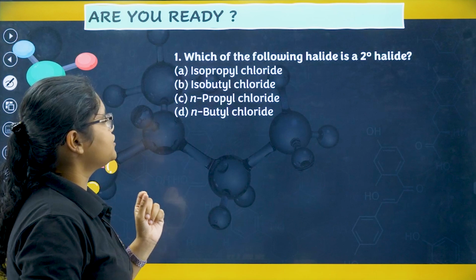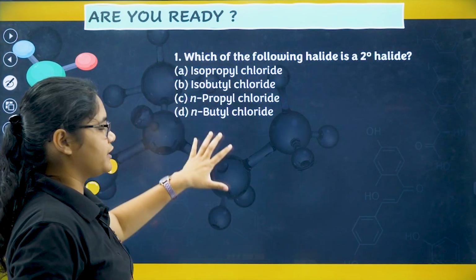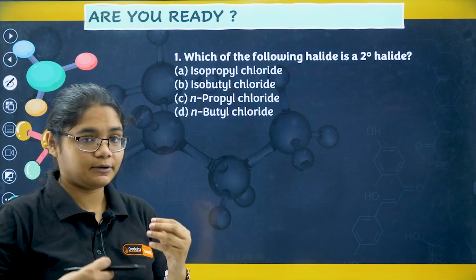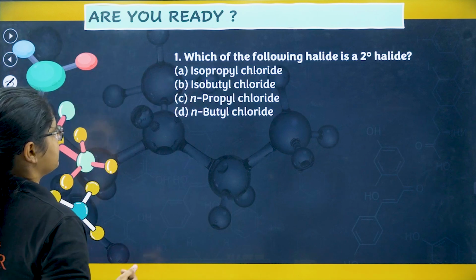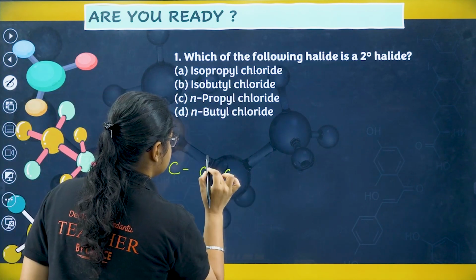First question, which of the following is a secondary halide? Okay, so I will draw a structure for you. These names will be more clarified when we do nomenclature. So I'll be doing all the options for you. Isopropyl chloride. The structure of isopropyl chloride is like this.